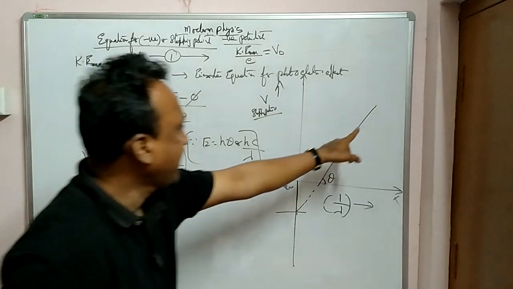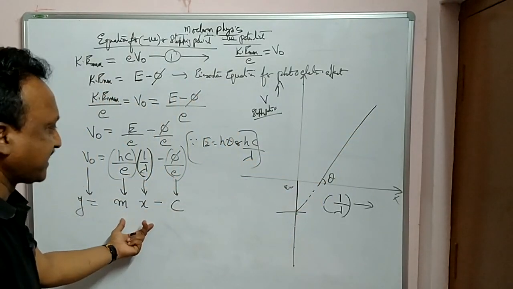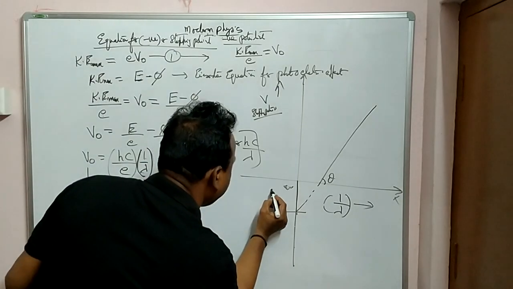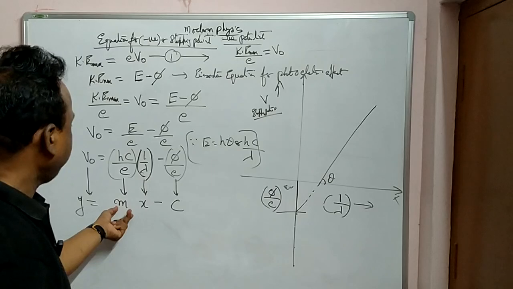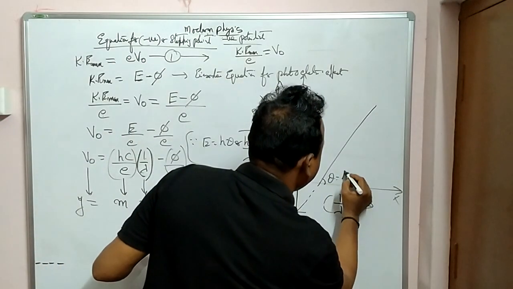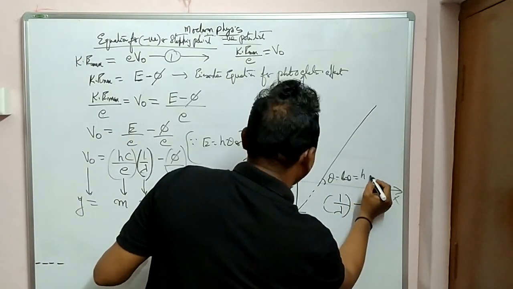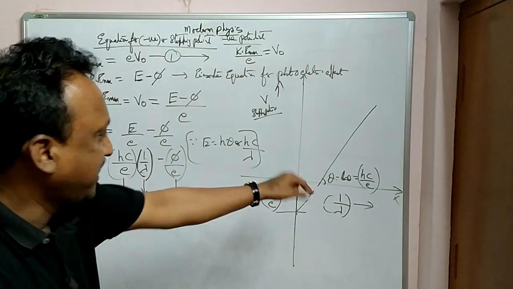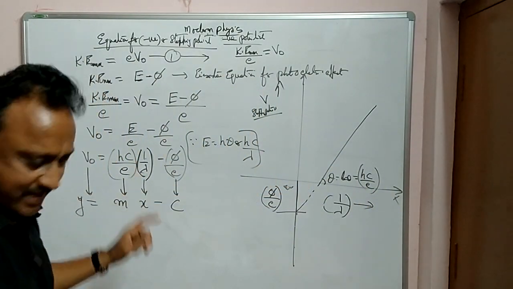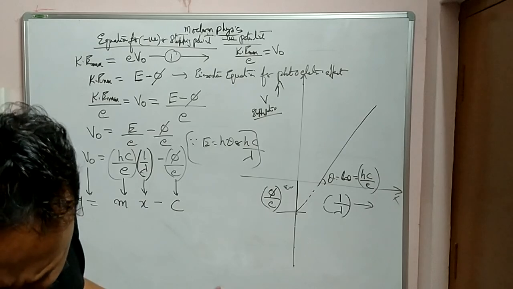Again you will be getting y is equal to mx minus c, with a negative intercept. So what is c here? Phi by E. And what is the slope here? Slope tan theta is equal to hc by E: Planck's constant, velocity of light, by E, the charge of the electron. Clear? So this is how you will be getting it.